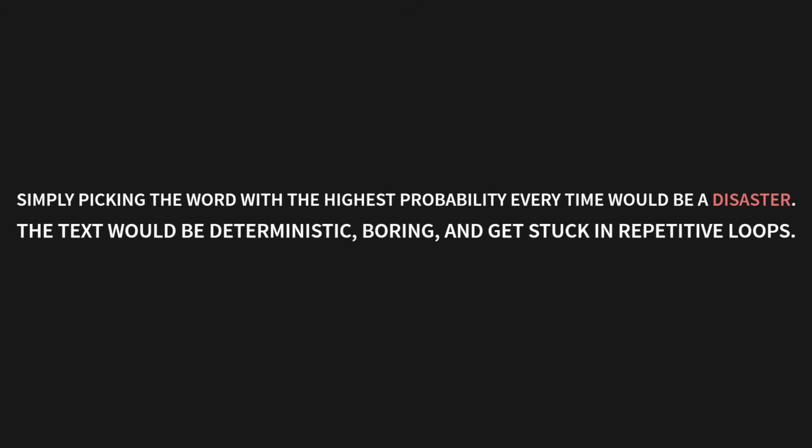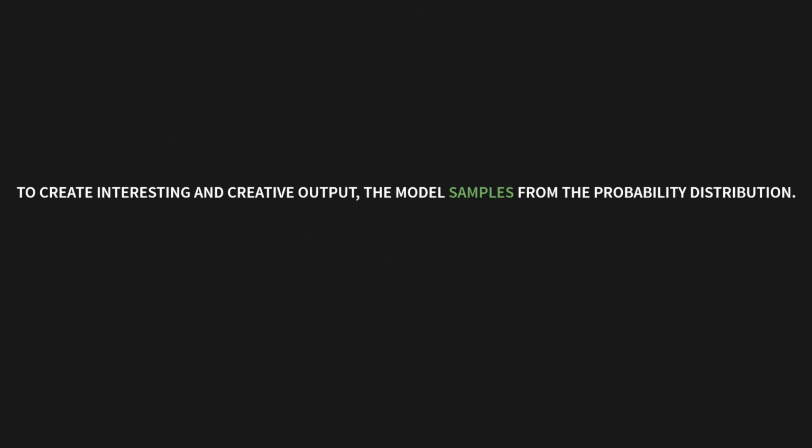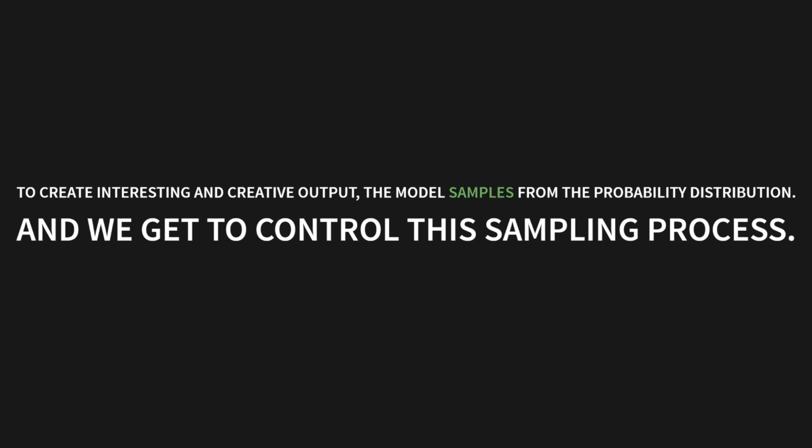Now, you might think, easy, just pick the word with the highest probability every time. But that would be a disaster. The text would be completely deterministic, incredibly boring, and it would get stuck in these weird, repetitive loops. To create interesting and creative output, the model samples from the probability distribution, and we get to control this sampling process. If you've ever used the API, you've definitely seen these parameters.